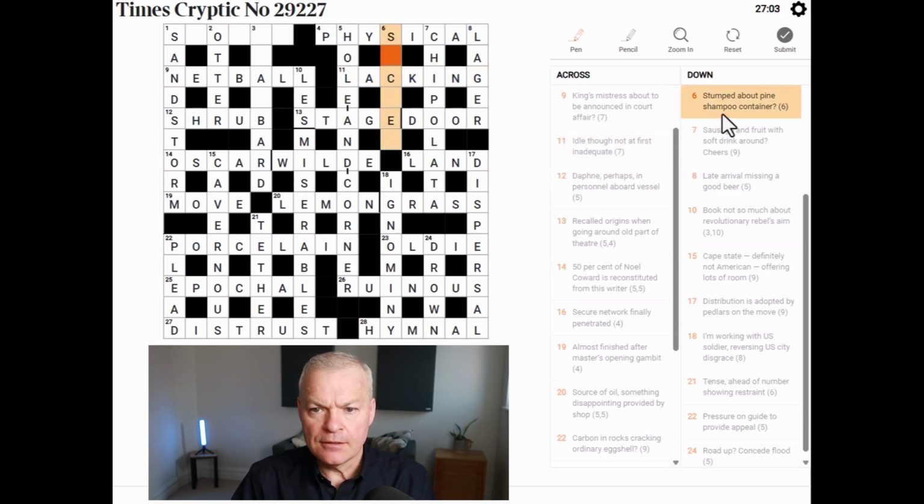Stumped. About pine. Yeah, this is sachet. Phew. So stumped is ST, the cricketing abbreviation. About pine, about ache. That gives sachet, which could be a shampoo container. Now, let me pause and do my quick typo squiz. Make sure everything in is as intended.